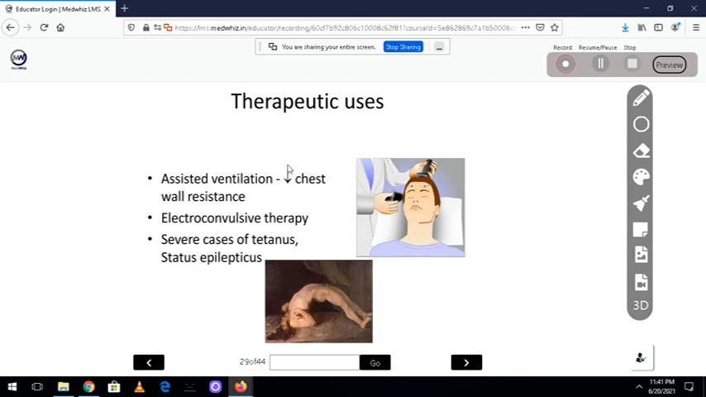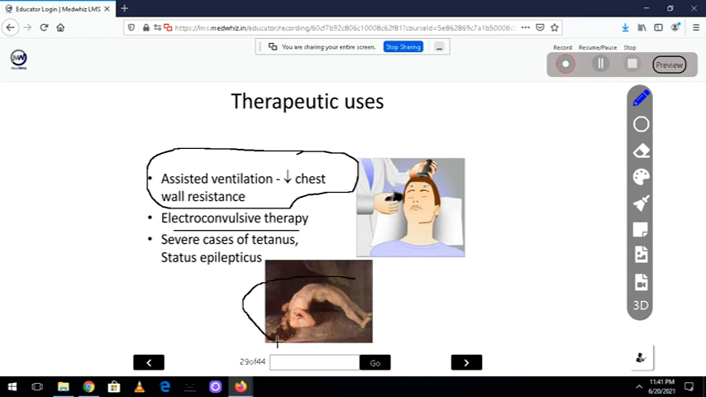We also use them in assisted ventilation to decrease chest wall resistance, which is what we saw in COVID-19. Electroconvulsive therapy, that means whenever the patient has a severe psychiatric disorder or severe depression, we give an electric shock, and in that case we want to relax the muscle. Severe tetanus, you can see here the opisthotonus position, there also we want to relax the muscle. And status epilepticus, only if it is a resistant case, then we use these drugs.